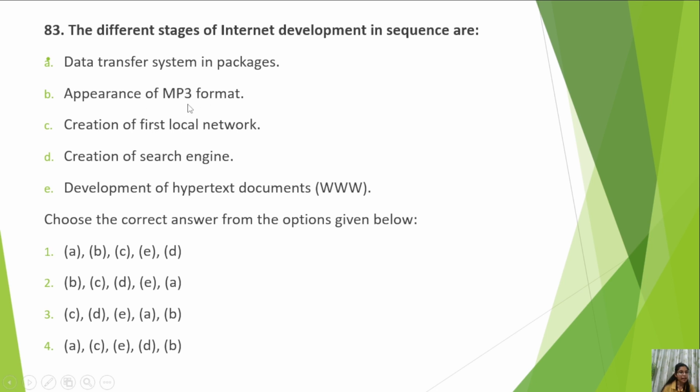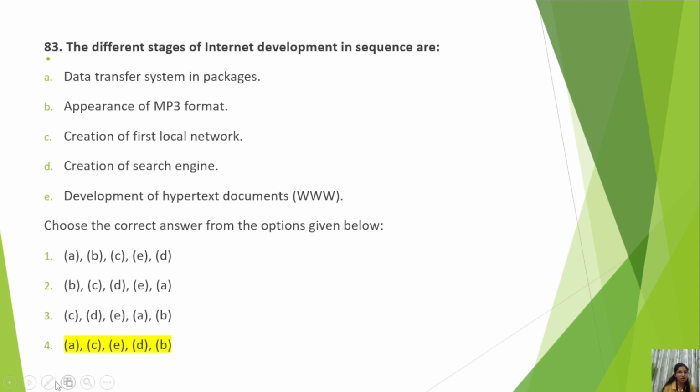So it seems that MP3 came after the first local network, because music came later. So what should be the right answer? Option 4. Let us check. So it is the correct answer. You might not be sure whether the data transfer system in packages came first or not, but by applying common sense, then